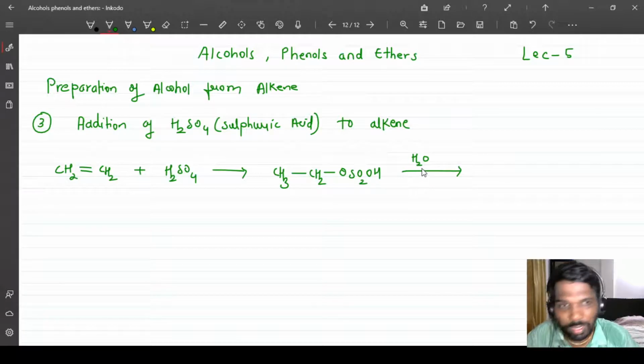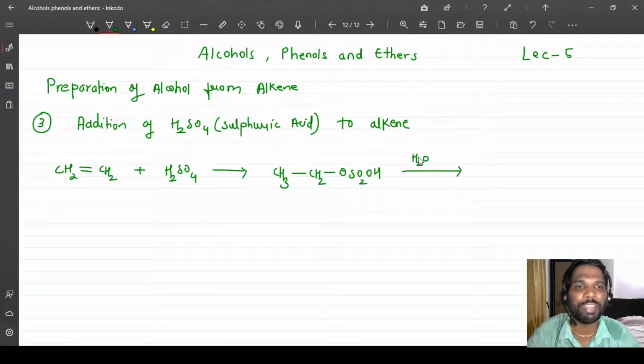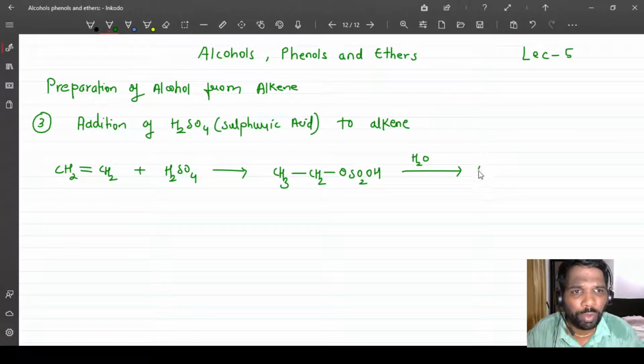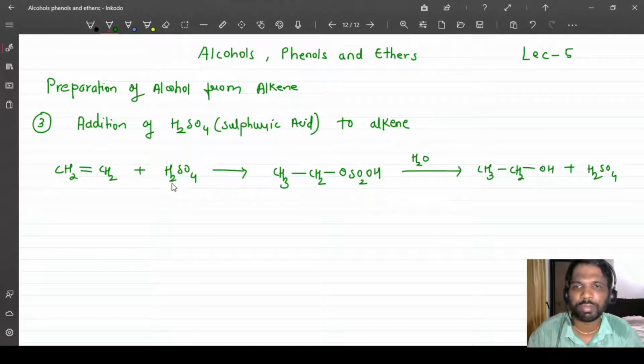Okay, there is hydration, where addition of water takes place. Hydrolysis is breaking of the bonds using water. This is a major difference between hydrolysis and hydration. These are some of the organic terminologies you should know. Here, finally, what we get is CH3CH2OH plus H2SO4. Whatever reactant was added at the beginning, we get that same molecule back, which could be used for another molecule of the alkene.